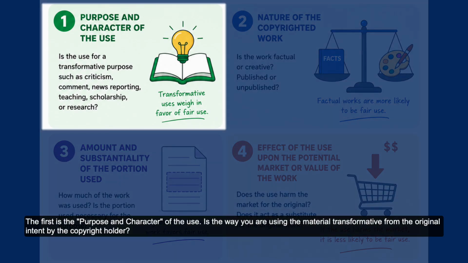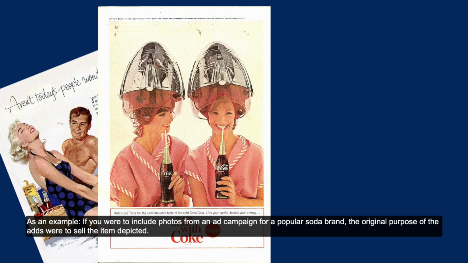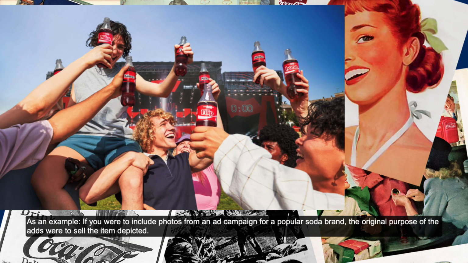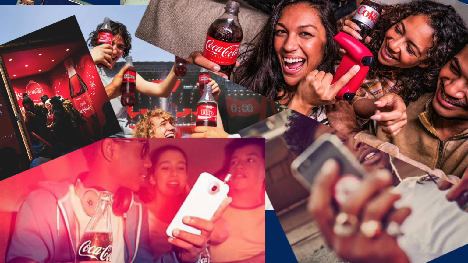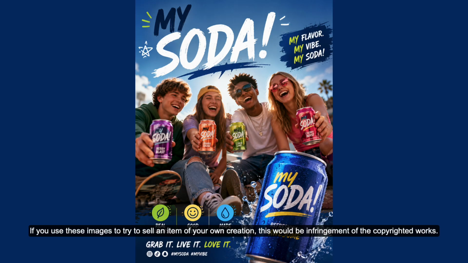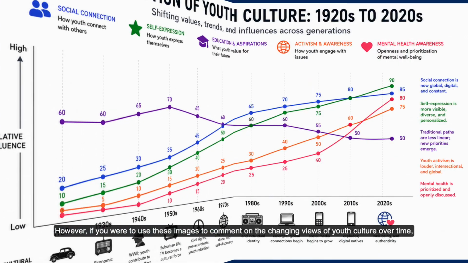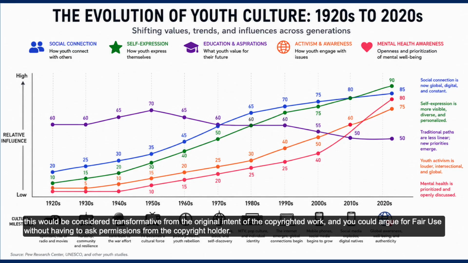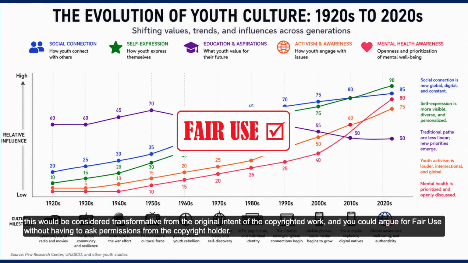Is the way you are using the material transformative from the original intent by the copyright holder? As an example, if you were to include photos from an ad campaign for a popular soda brand, the original purpose of the ads were to sell the item depicted. If you use these images to try to sell an item of your own creation, this would be infringement of the copyrighted works. However, if you were to use these images to comment on the changing views of youth culture over time, this would be considered transformative from the original intent of the copyrighted work, and you could argue for fair use without having to ask permissions from the copyright holder.